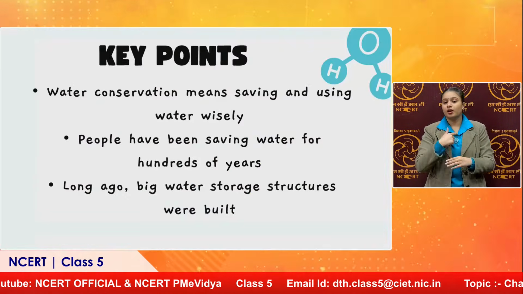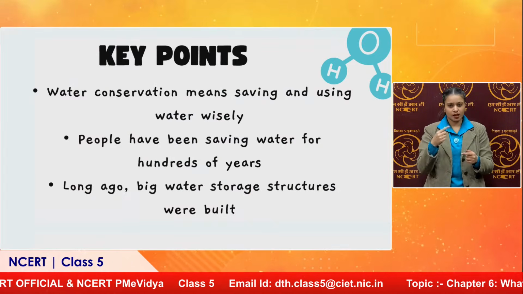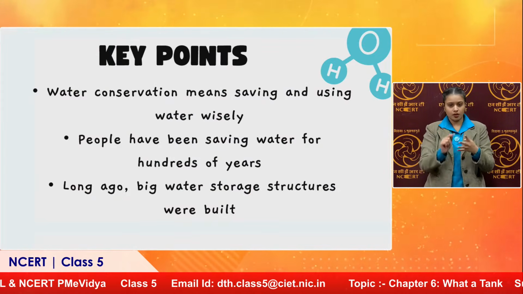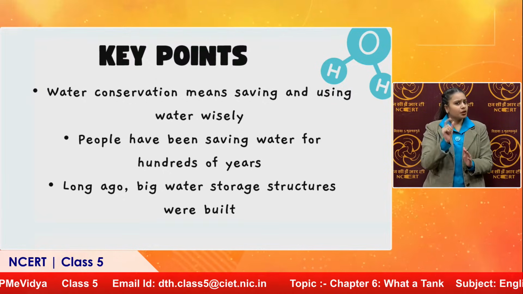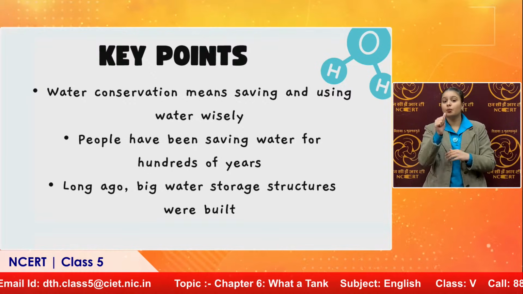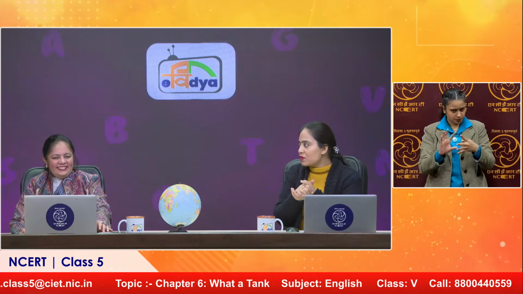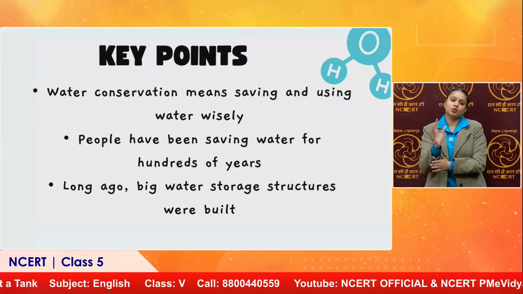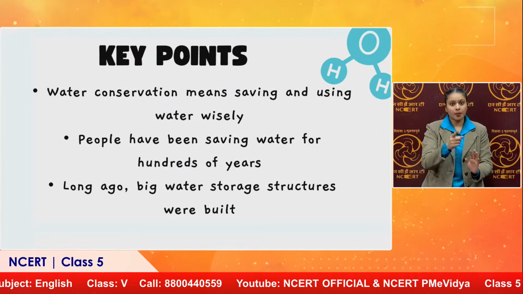So basically, there are certain key points. You have mentioned some very important words used in the chapter, and they tell us about the value of water. So there are certain important points you would like to share regarding water conservation. Water conservation means saving and using it wisely. It is not water conservation if we have saved water but we are wasting it.